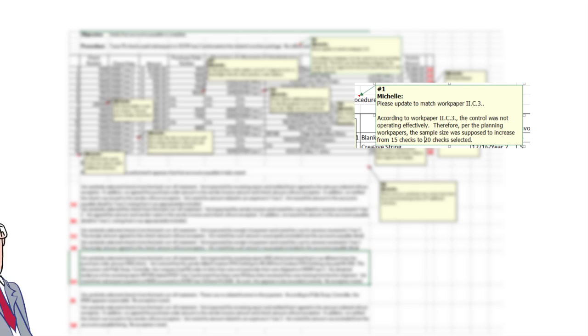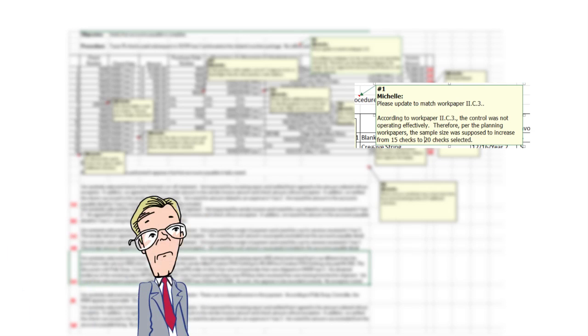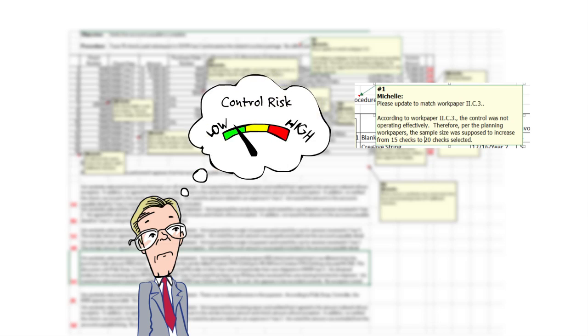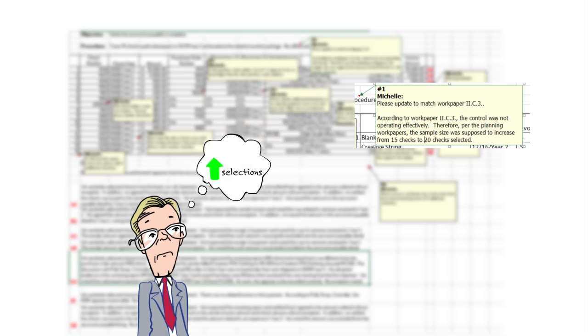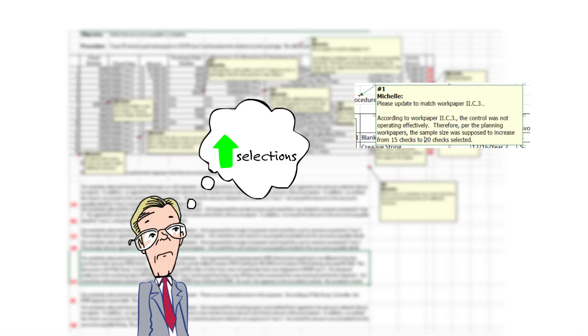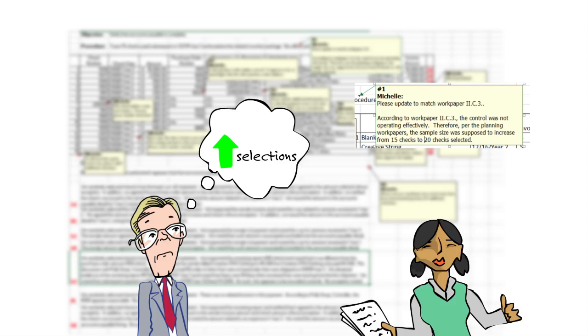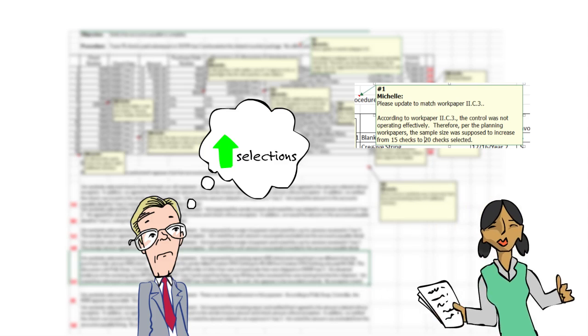Well, during the audit plan, Nathan thought the control for accounts payable was working. So he assessed control risk low and decided to test the controls to support a low level of risk. However, when he tested the controls around the accounts payable, he saw that they were not, in fact, working. This caused him to increase the risk. More risk, more work. This resulted in the need to change the nature, the extent, more work, and the timing, probably moving it to year end to achieve the same level of audit risk. He decides to increase the number of selections. Unfortunately, this work paper was not updated for this, and Sarah now needs to go and select 5 more.